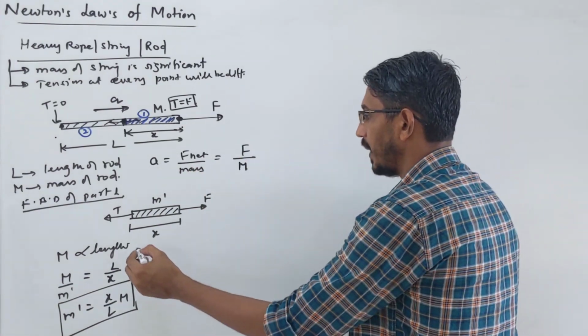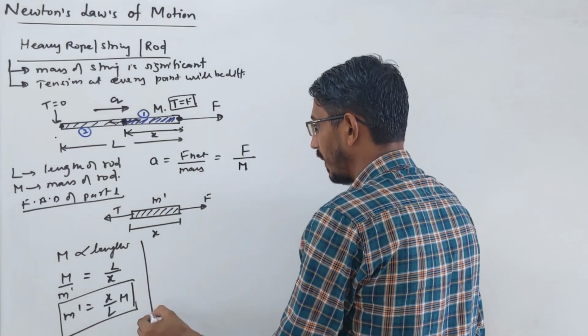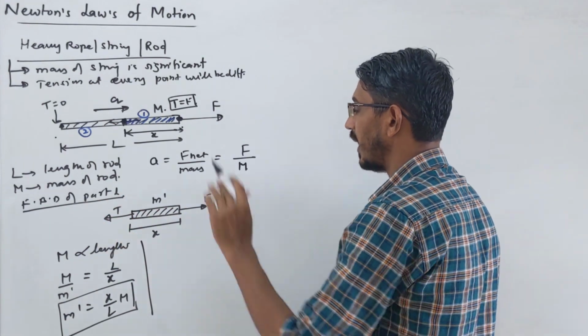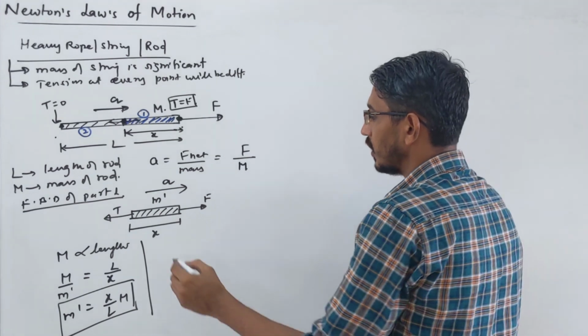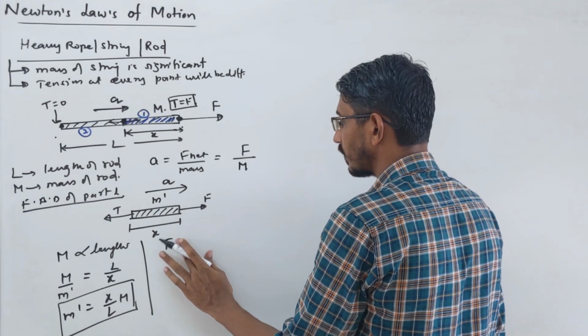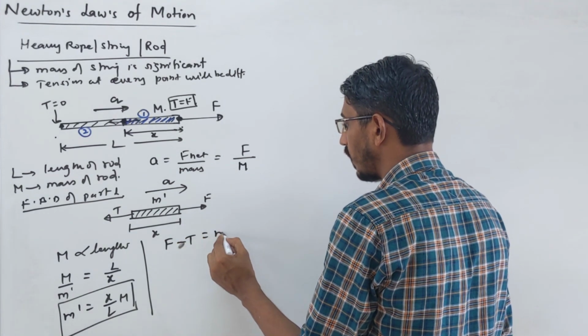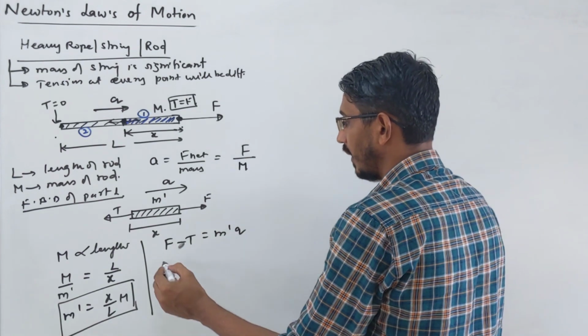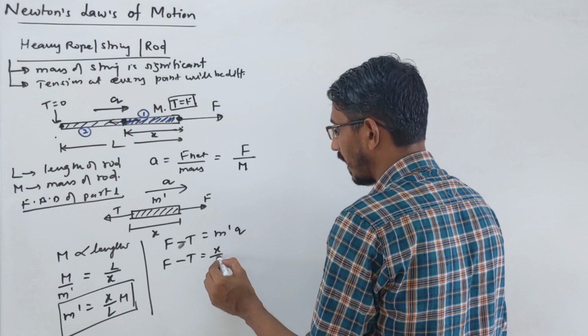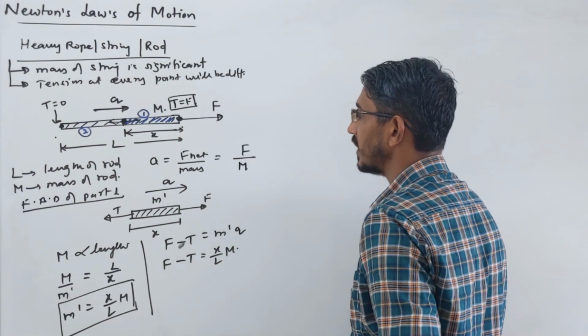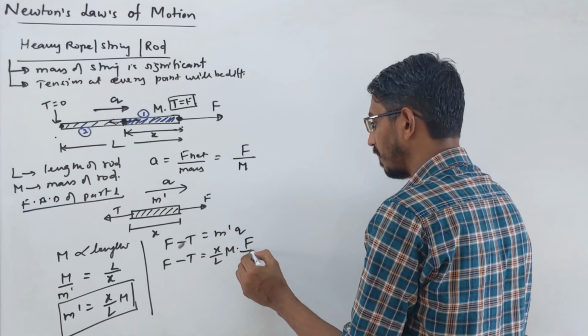Now let's write the FBD of this piece simply. We have already drawn it here. Let's write the equation. The system is accelerating in this direction, so F minus T is equal to M dash into A. M dash means how much mass? X by L into M. And what is the acceleration of the system? Capital F by M.